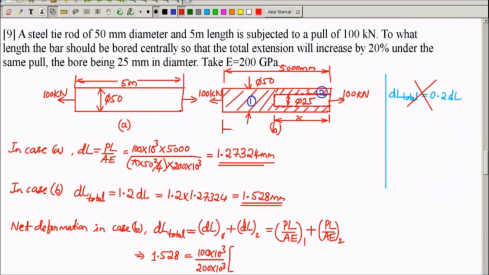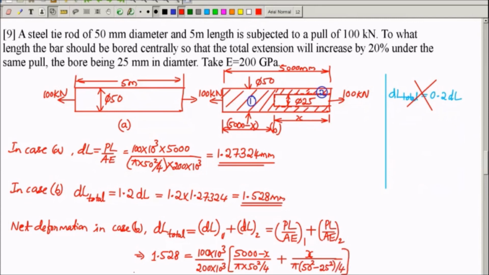L for this portion is what? It is 5000 minus x. So 5000 minus x is the L for the first portion, divided by A. Area is what? It's a solid cross section, so pi into 50 square by 4. Plus the second portion: what is the length? It is x, as we have taken it, divided by area. This is a hollow area now, so it becomes pi into 50 square minus 25 square divided by 4.